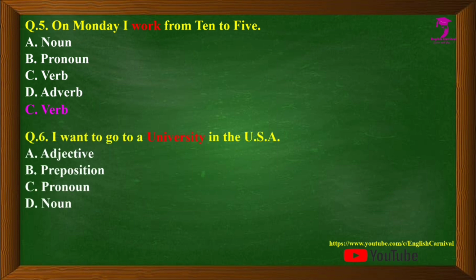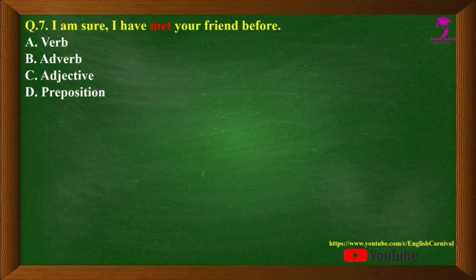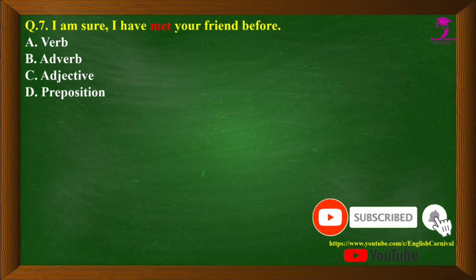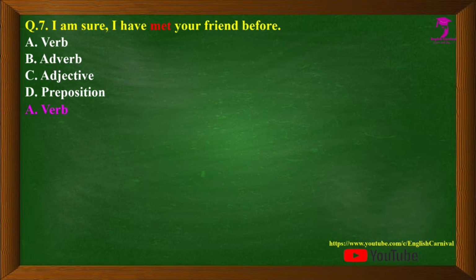Question number 6 we have, I want to go to a university in the United States of America. So the word university is given and we have to identify its form. Options are A, adjective, B, preposition, C, pronoun and D, noun. The correct answer is D, that is noun. Question number 7 we have, I am sure I have met your friend before. So the word met has been highlighted in the sentence and the given options are A, verb, B, adverb, C, adjective and D, preposition. The correct answer is A, that is verb.